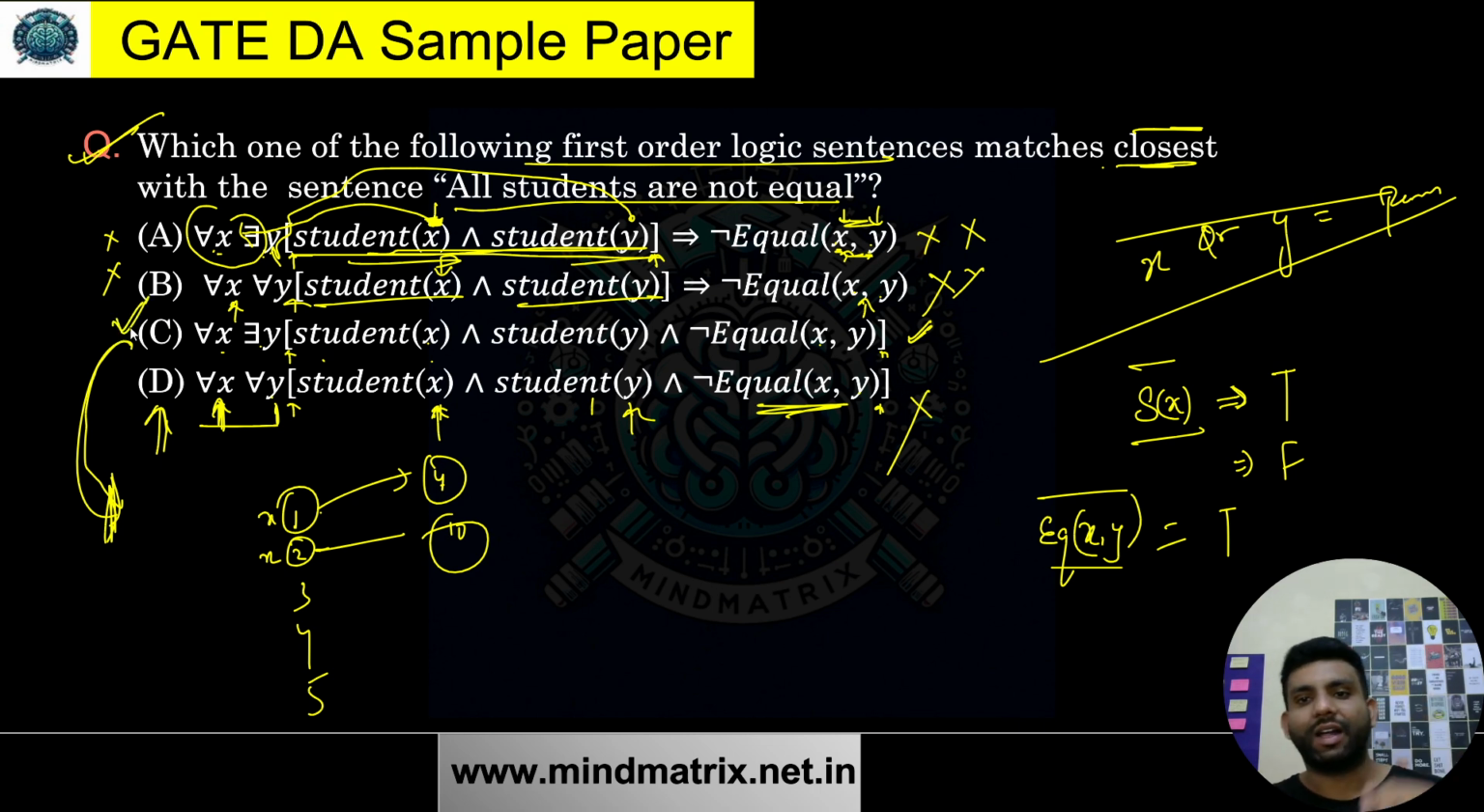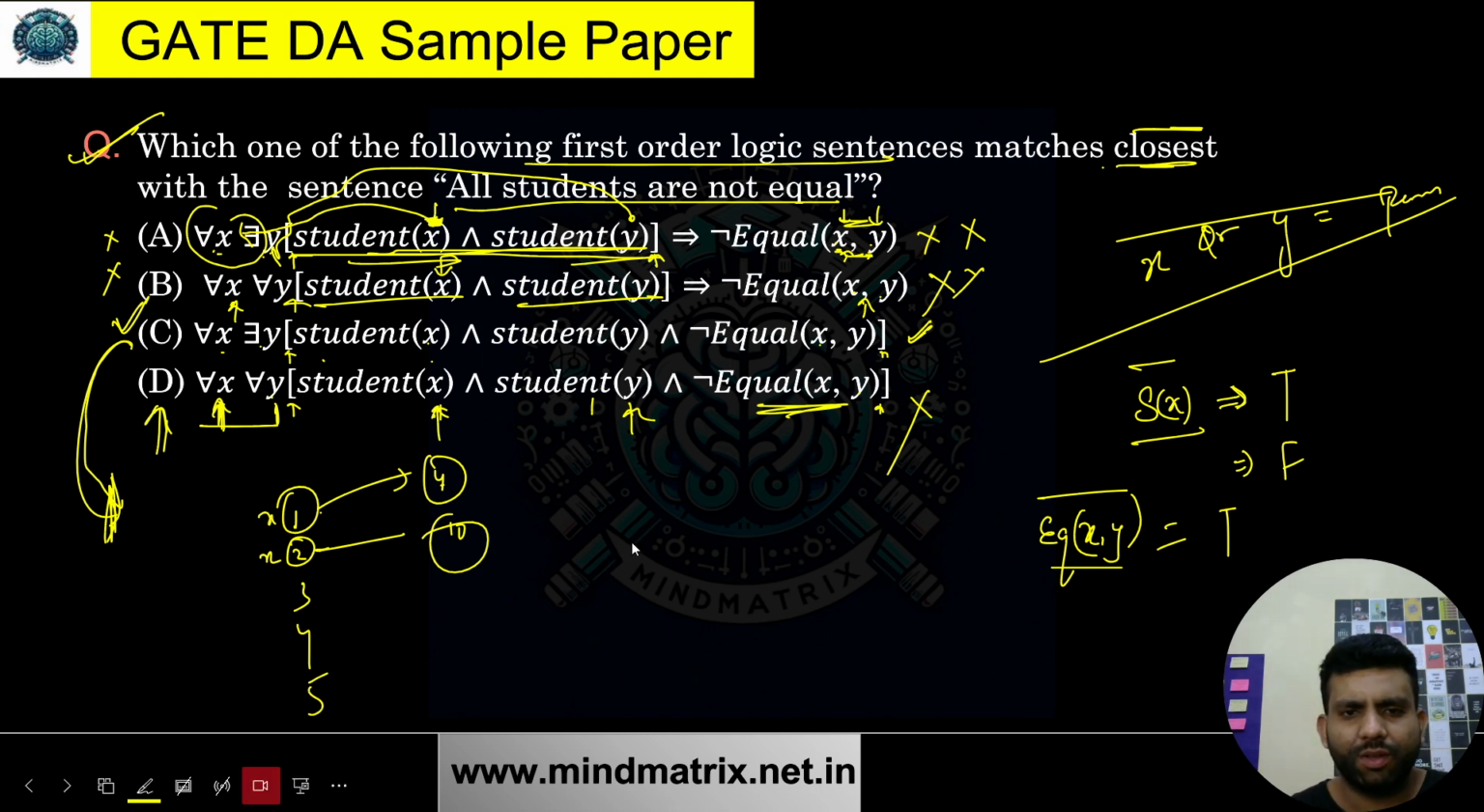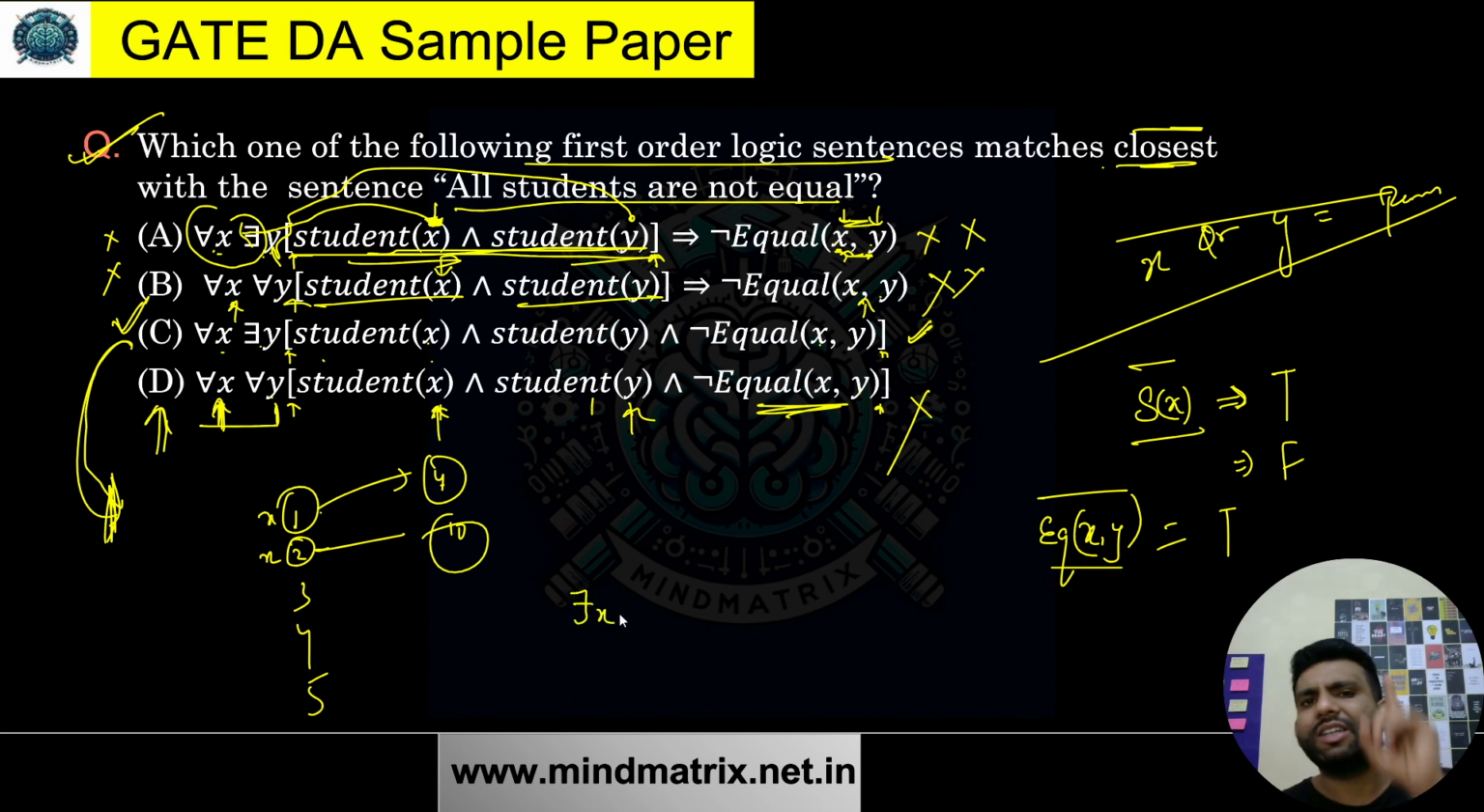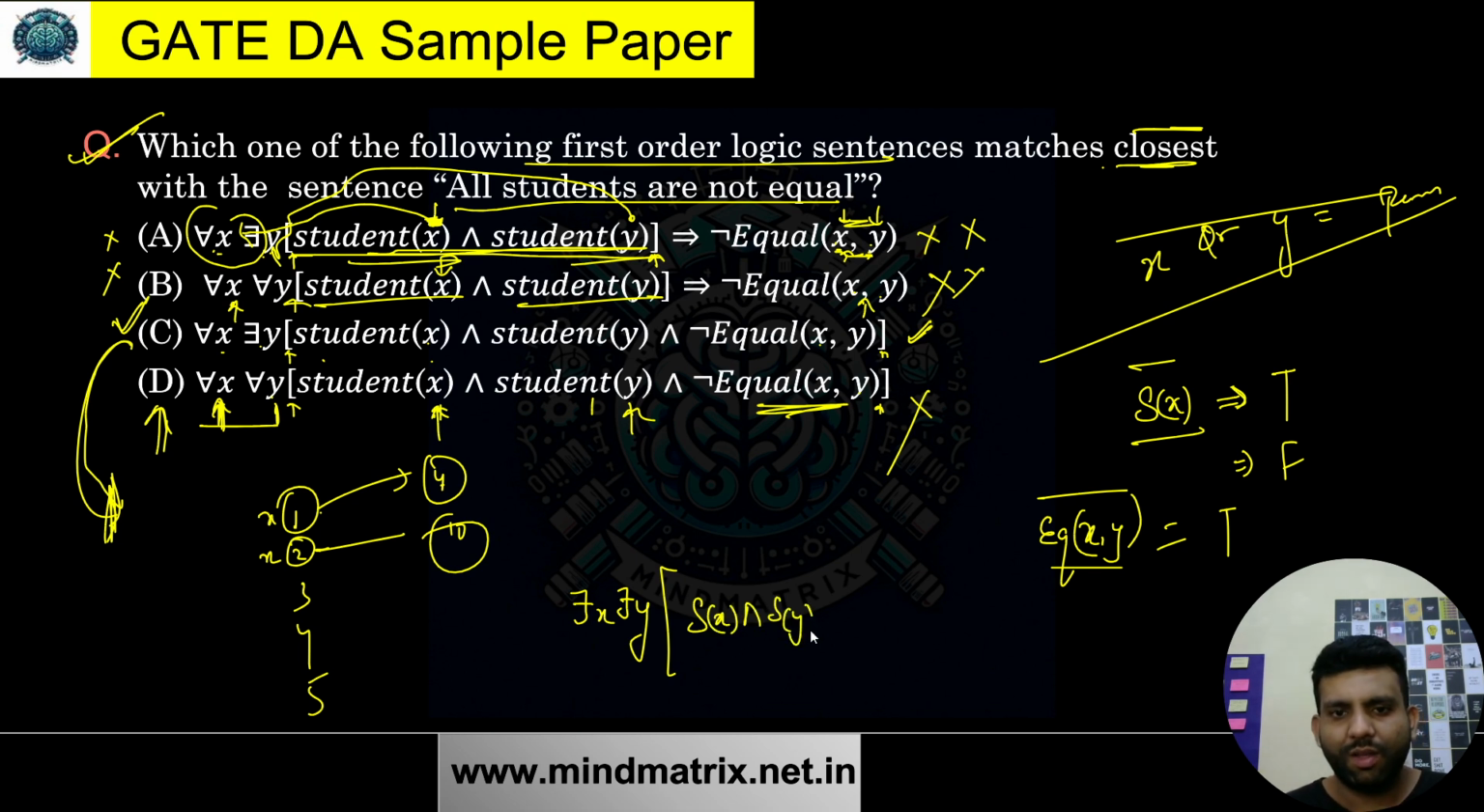What should be the correct answer? If I just tell you, it should be something like this. All students are not equal, so as I mentioned, it should be something like this. There exists at least one such pair. There exists an X, there exists a Y, such that X is a student and Y is also a student, and they are not equal. This is the correct answer.